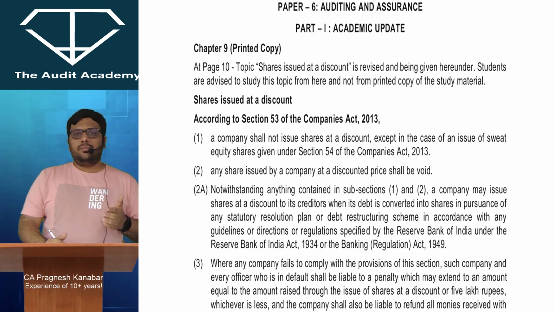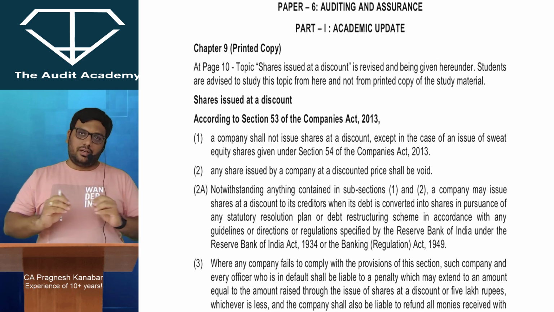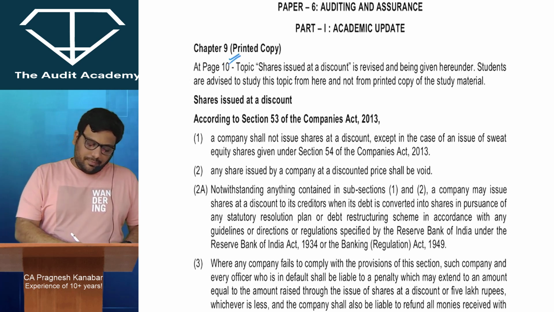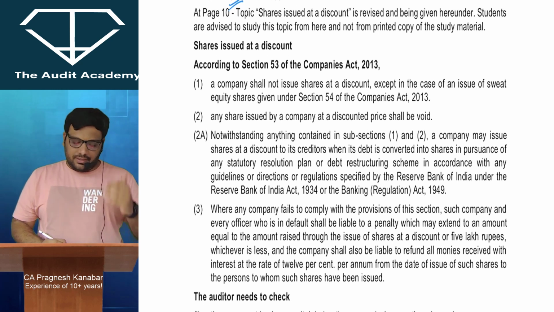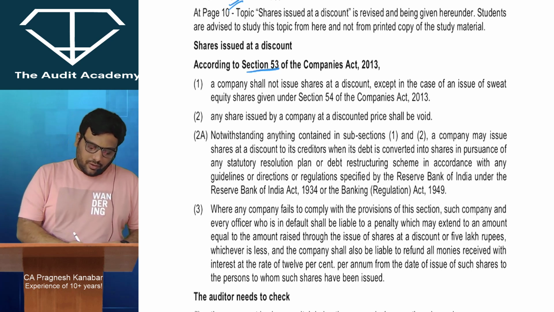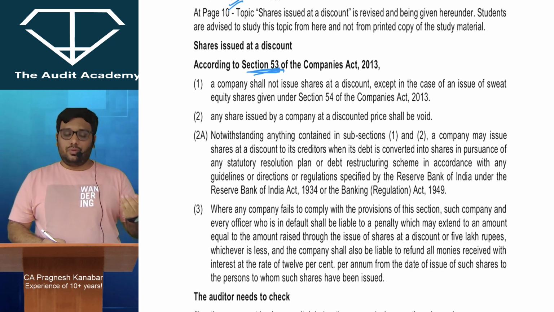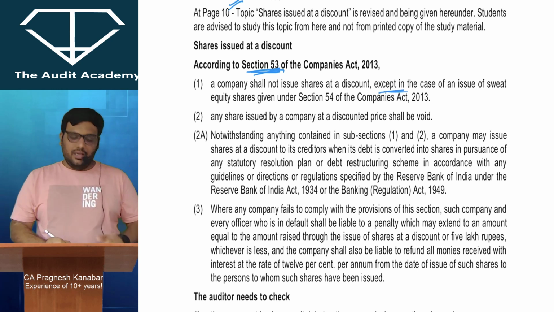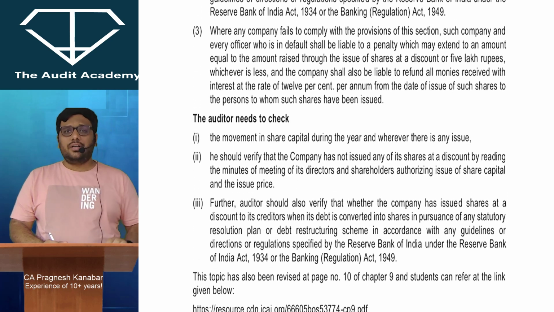Now these academic updates are copy paste of what was there in November 22 and May 23 RTPs. But I'll just give you the references. Now in chapter 9, that is audit of items of financial statements, they have given one section on shares issued at a discount, which you would have done in your law subject also. Of section 53, that company is normally not allowed to issue shares at discount, but there is always an exception in case of sweat equity shares. That is the only point that you need to remember over here, and what all auditor needs to check.